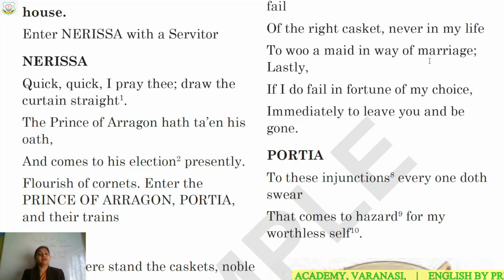Those who came, there were six princes. Only they wanted to marry Portia. Many of them were willing, because Portia was a very beautiful lady, but they all could not take the risk.